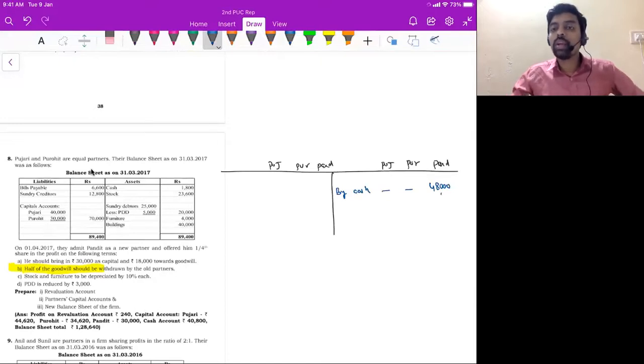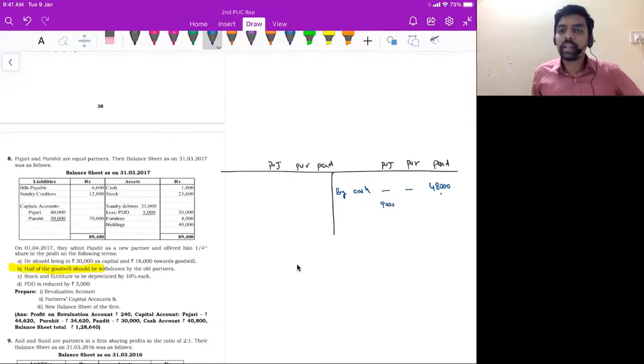Why old ratio? Because new ratio is not given in the question. If they give new ratio, we can find out sacrifice ratio. The formula is old ratio minus new ratio, correct? So here I'll treat 1:1 as sacrifice ratio. So distribute 18,000 rupees in sacrifice ratio. You will get 9,000 and then 9,000 rupees.